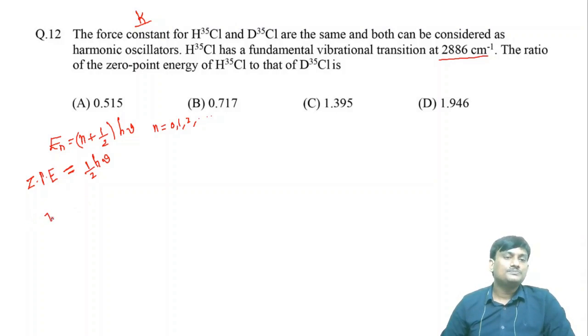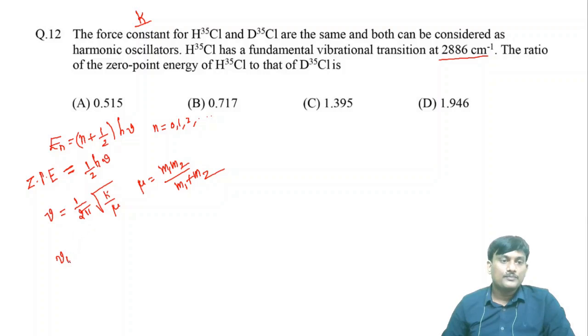What is nu? Vibrational frequency is equal to 1 by 2 pi root k by mu. Mu is the reduced mass, mu is equal to m1 m2 by m1 plus m2. Suppose you take a ratio between two frequencies, nu1 by nu2, this is equal to root mu2 by mu1.